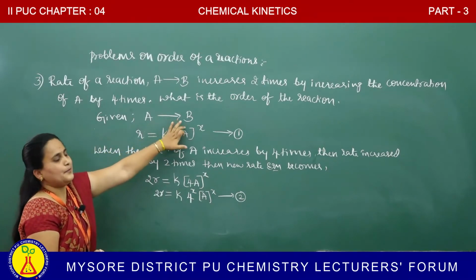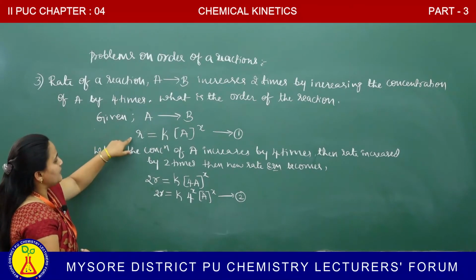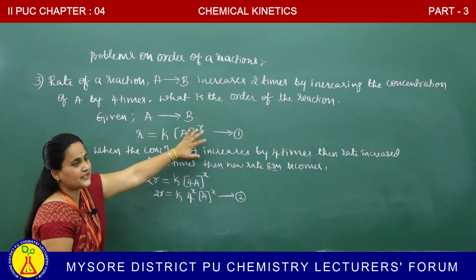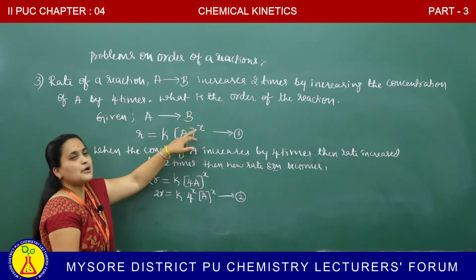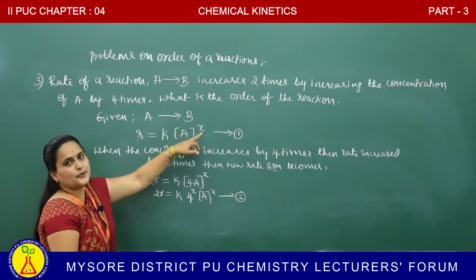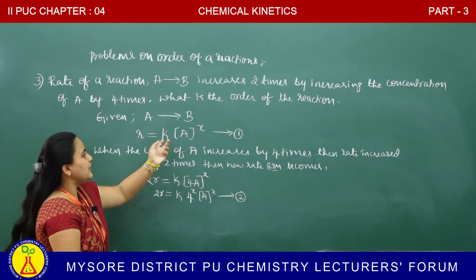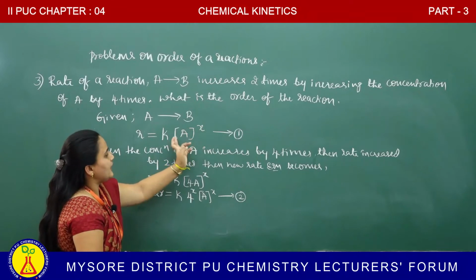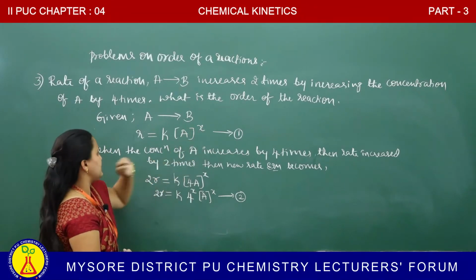Given A to B, how did we write the rate expression? R is equal to K molar concentration of A to the power of X. We have to find out X, right? What do you mean by order? Sum of the powers of the concentration terms in the rate law. Therefore, this is the power of the reactant. Therefore, we have to find out X.